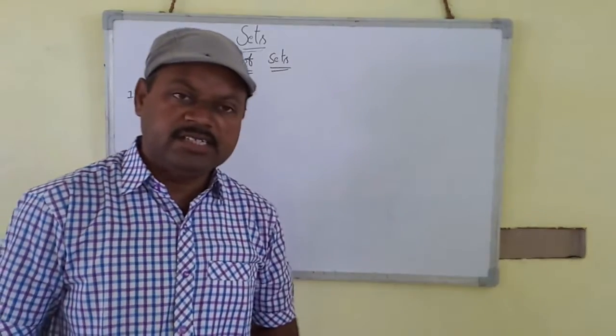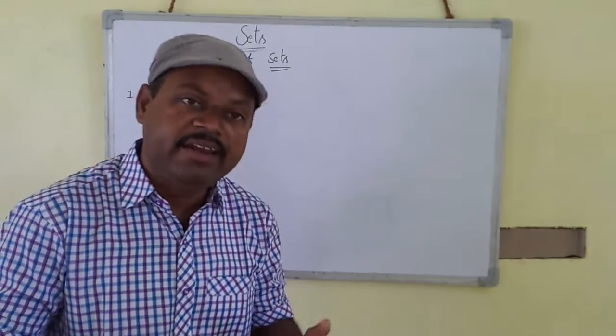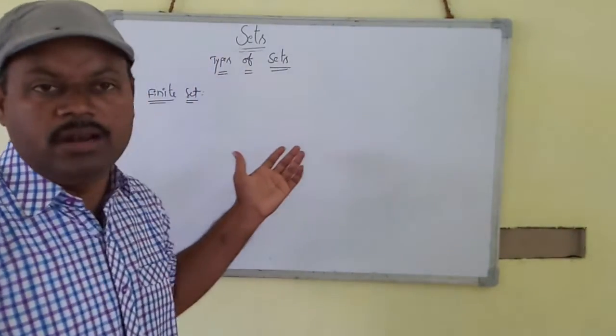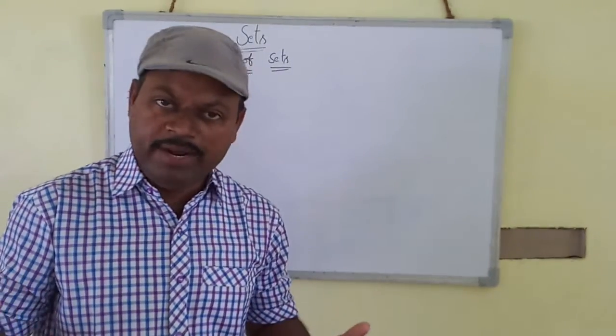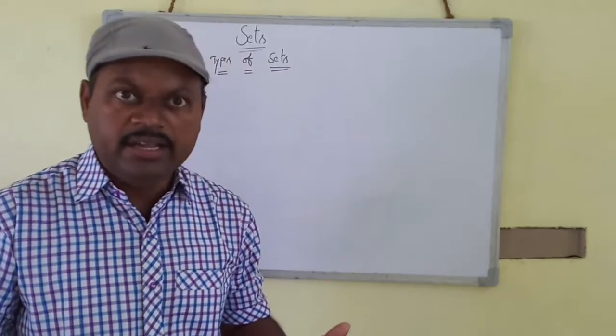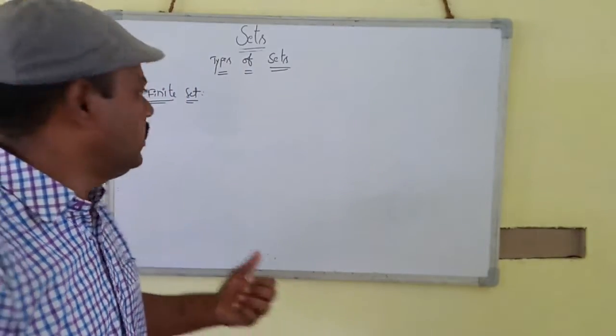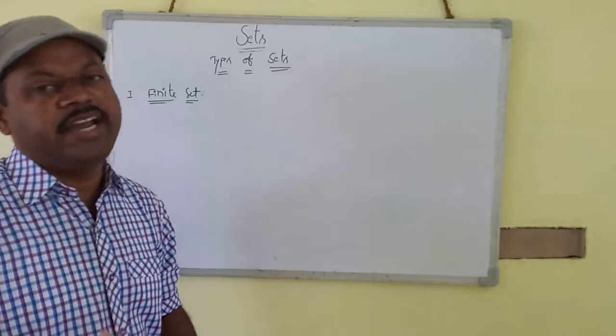So what is the finite set? Finite means countable. A set containing a countable number of elements is called a finite set.